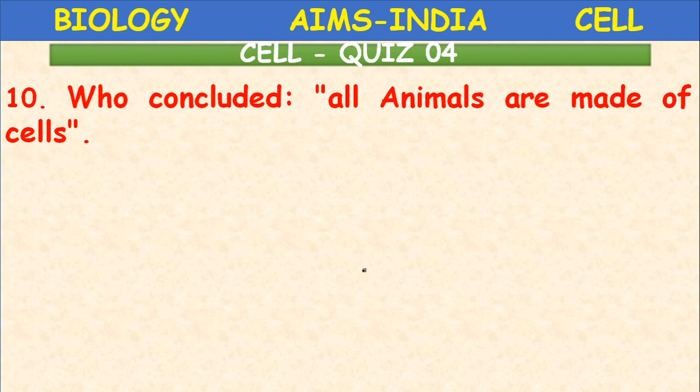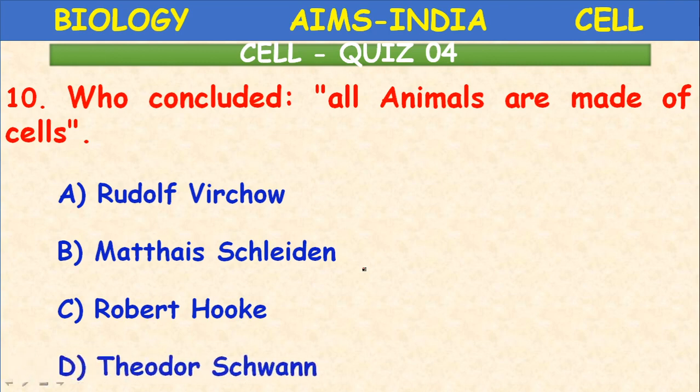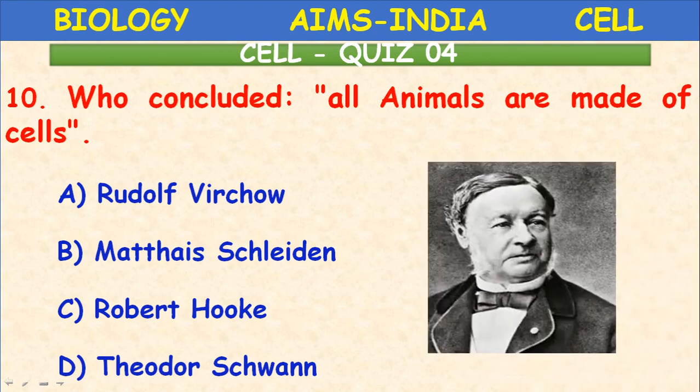Who concluded all animals are made up of cells? Rudolf Virchow, Matthias Schleiden, Robert Hooke, or Theodore Schwann? A zoologist by name, he is the person. In the textbook it is not there. Who is he? Theodore Schwann. He is the zoologist who observed the different animal tissues and proposed that all animals are made of cells.